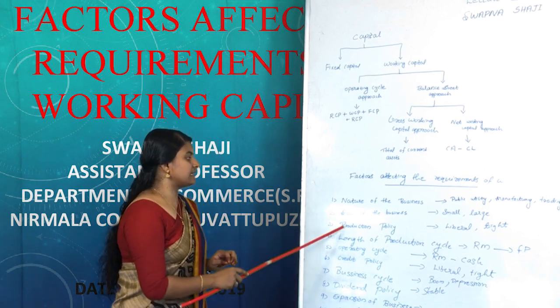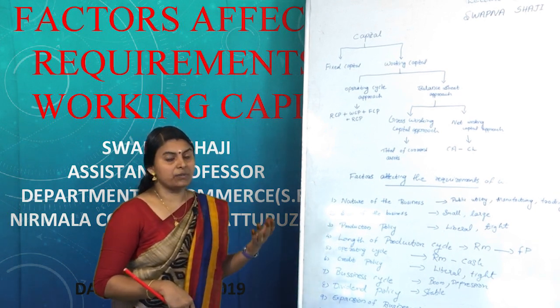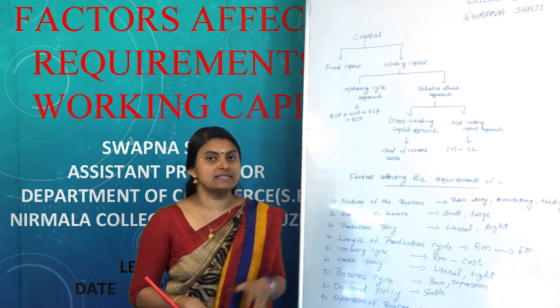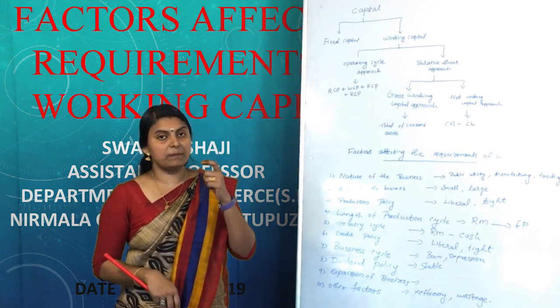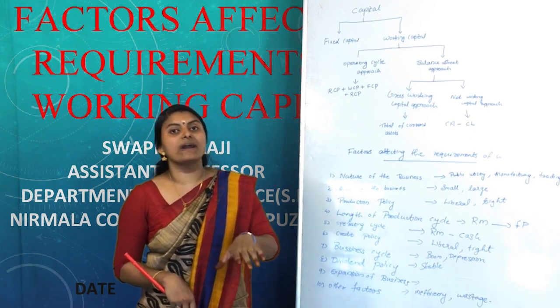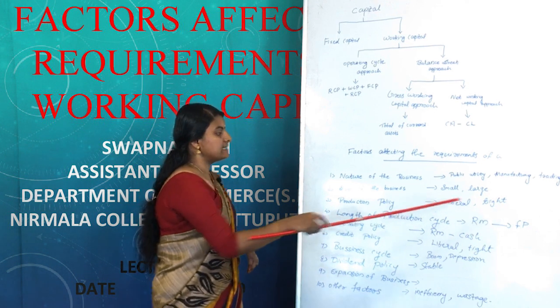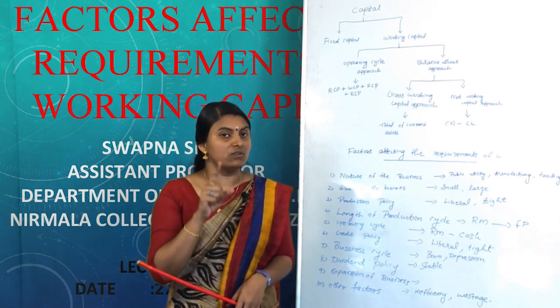Next factor that affects the working capital requirements is production policy. The production policy also influences the requirements of working capital. If the raw material of a particular goods or services is seasonal in nature, but the organization follows a stable production policy, it will affect the requirements of working capital.